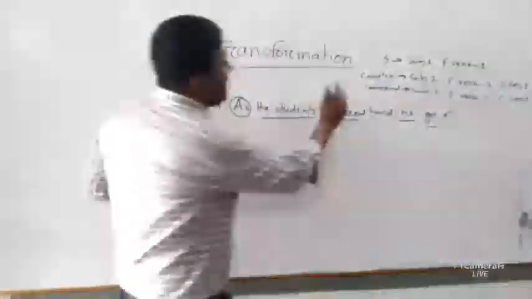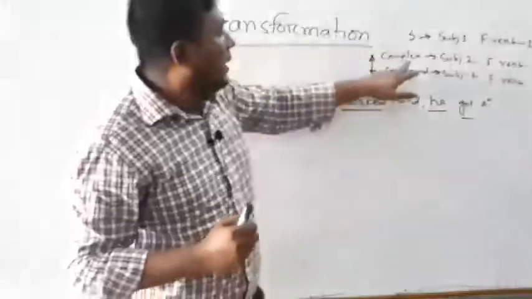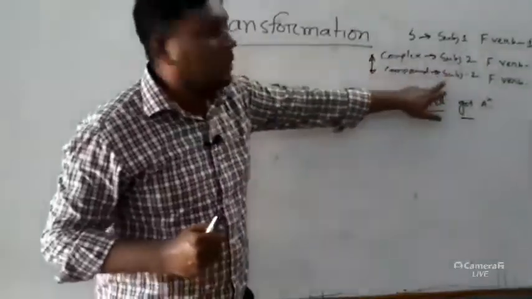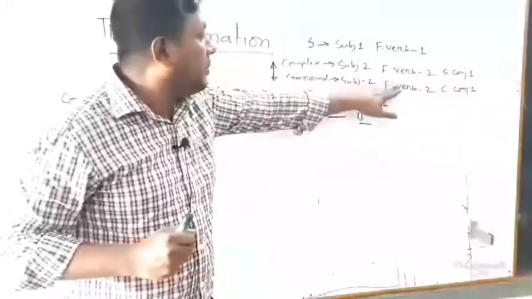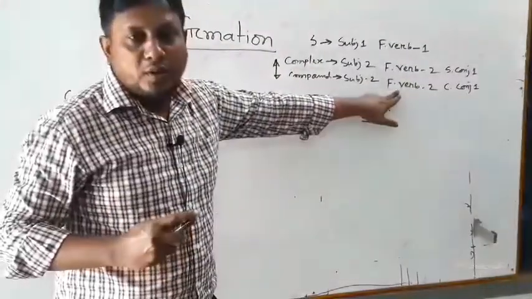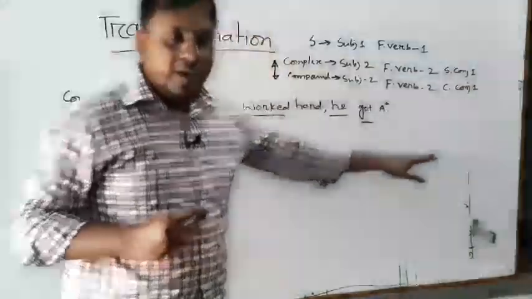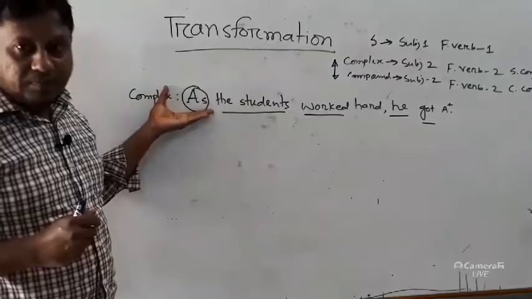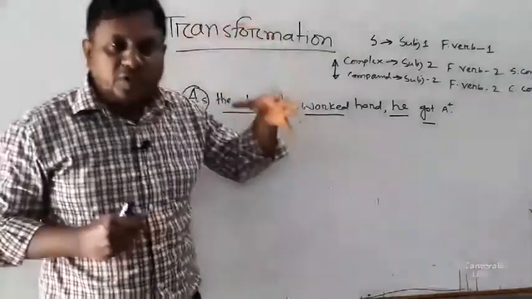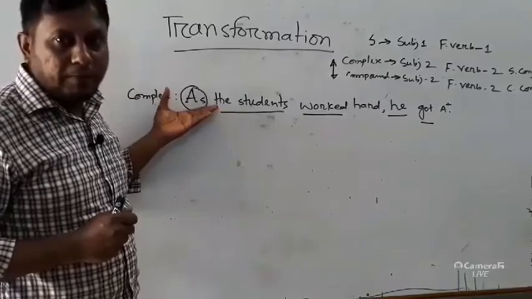You observe the difference between these two sentences, complex and compound. A complex sentence has got two subjects, a compound also has two subjects. A complex sentence has got two finite verbs, a compound also has got two finite verbs. Difference is in conjunction. So, whenever we will change the subordinating conjunction instead of a coordinating conjunction, then it will be a compound sentence. Have you got the idea?